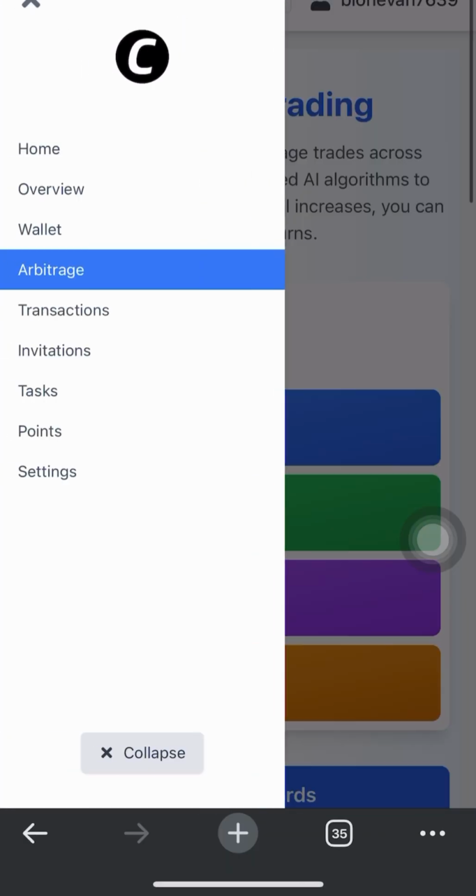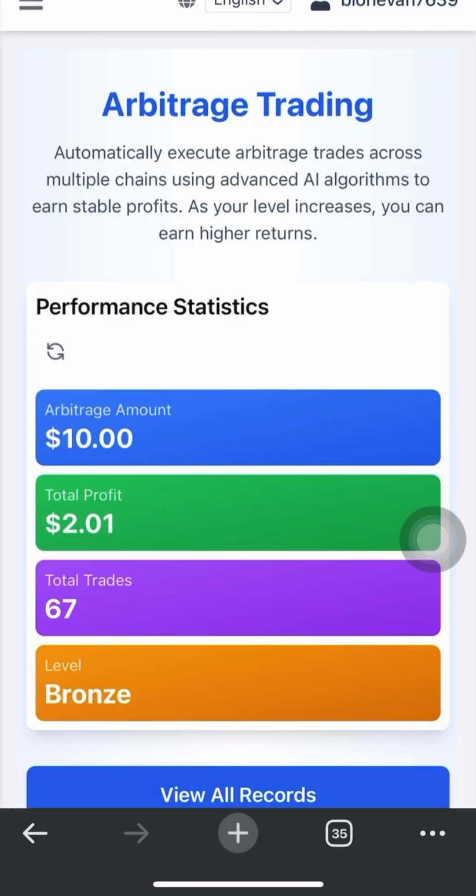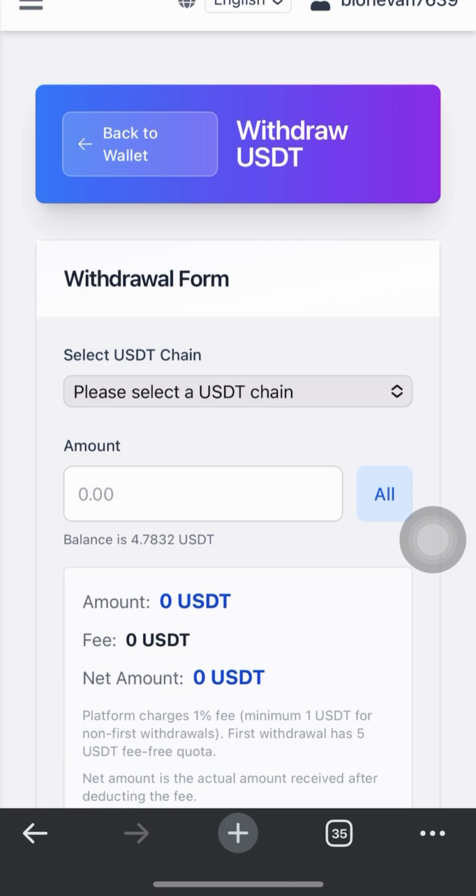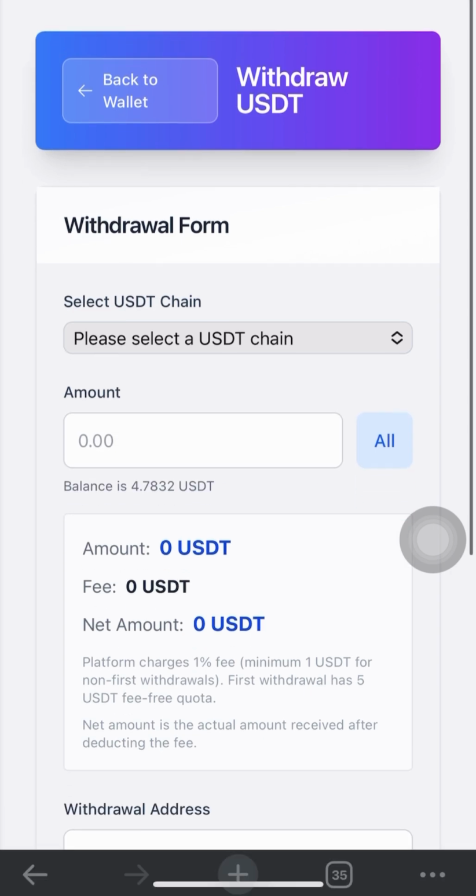So yesterday, the video was suspended, so the withdrawal was on hold. Today's Monday, so let me try to see. Withdraw. Everything that it has open.